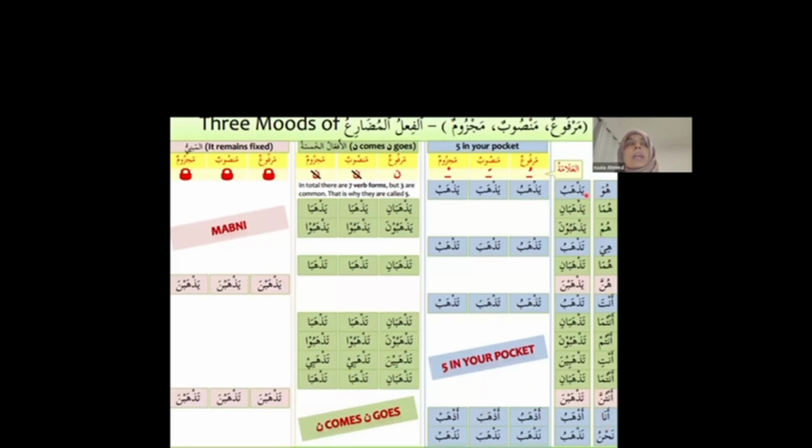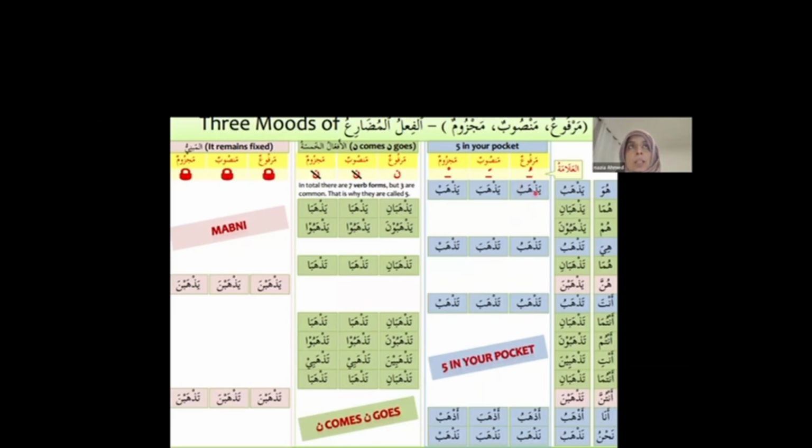Now, then we take the three-letter word dhahaba, he goes or he will go, and we made a standard marfu conjugation. Yazhabu, yazhabani, yazhabuna. Yes, this is the one you have done. We just say yaf'alu, yaf'alani, yaf'alun. This is the same one, but I've changed the letters. So it's dhahaba: yazhabu, yazhabani, yazhabuna. Tazhabu, tazhabani, yazhabuna. So this is the standard one you have memorized. And how do we recognize marfu? Because it's got dhamma on it. On the kalima lam, we have dhamma.